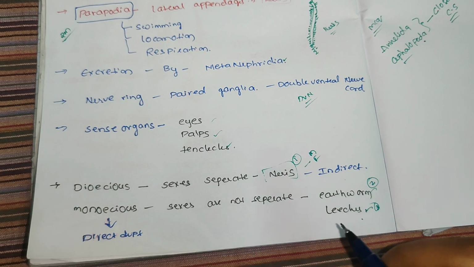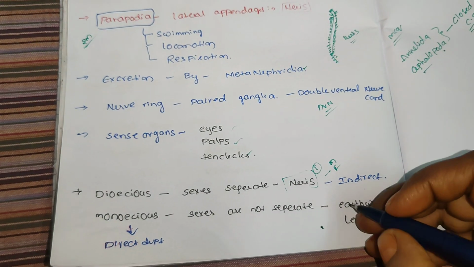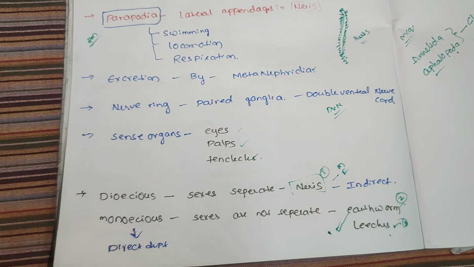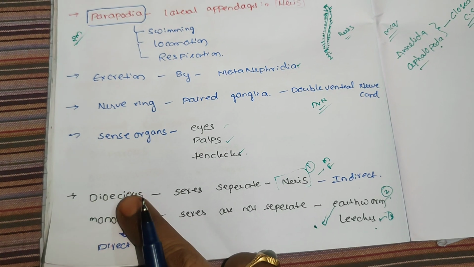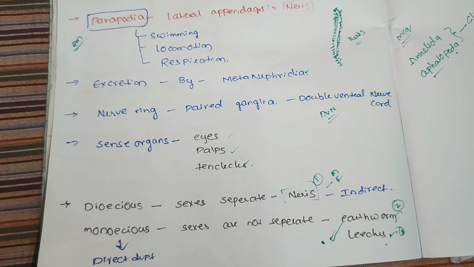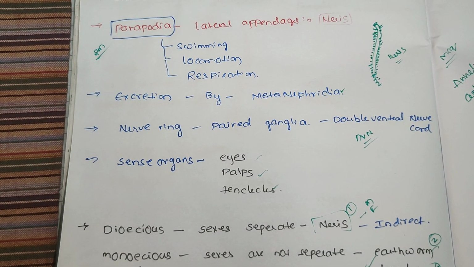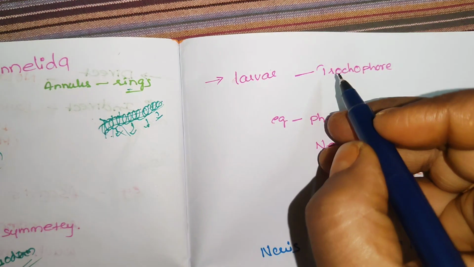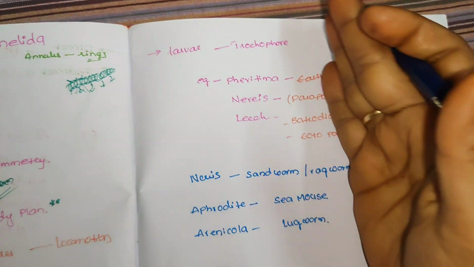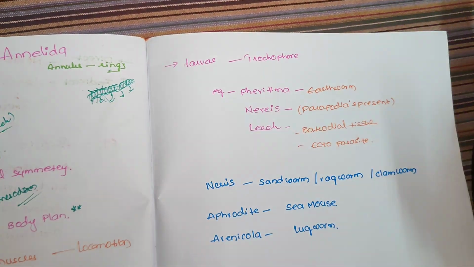But in earthworm and leeches, only one organism is there, and in that one organism the male gametes and female gametes are both produced. In the dioecious, indirect development occurs, which means a larva is present. In monoecious also, if any, we have a larva. The larva name is trochophore larva. So you have to remember each individual phylum and also the individual larvae of each phylum.